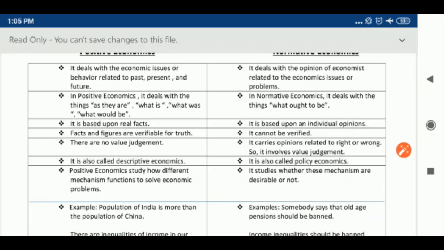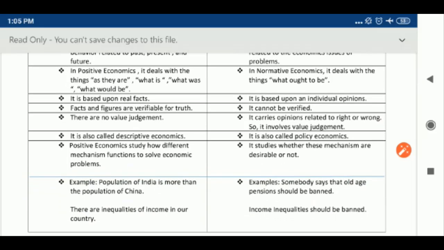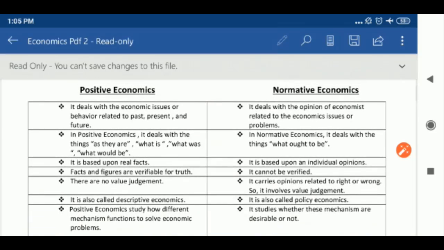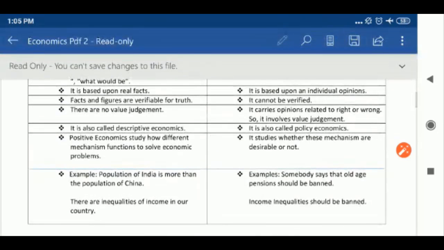Positive economics studies how economic mechanisms function to solve economic problems. The population of India being more than China is just an issue; we cannot debate it. Similarly, inequality of income in our country is an issue under positive economics. Why? Because it is verified first and based upon real facts only.